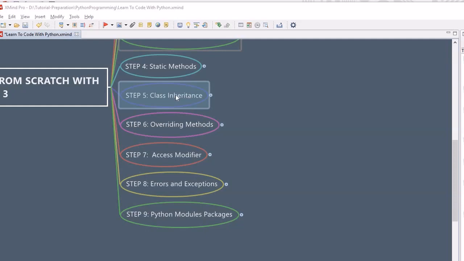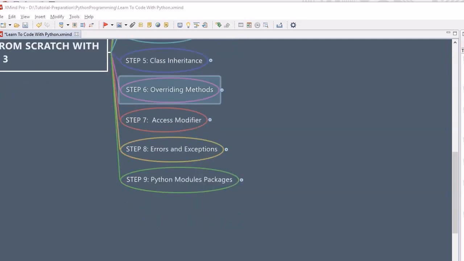Then we will look into the overriding method, which is again related to one of the pillars of object oriented programming, called polymorphism, and how we can achieve it with the help of overriding. Then we will look into access modifiers. This is a really important topic: why we use access modifiers, what they are, and how we can achieve them within Python.